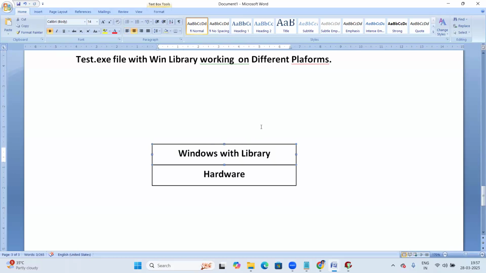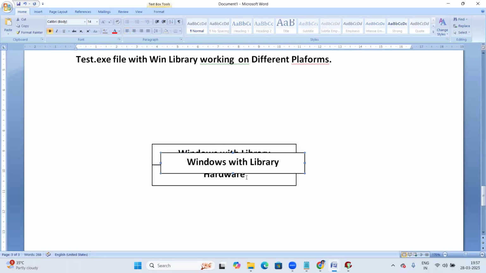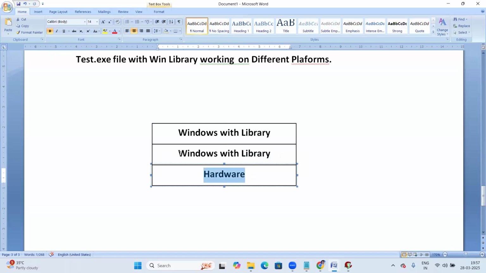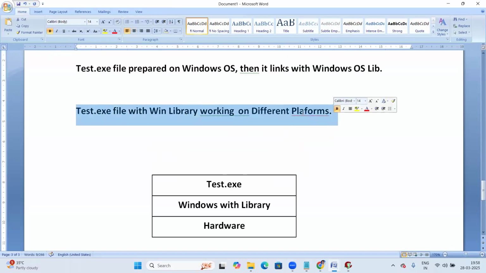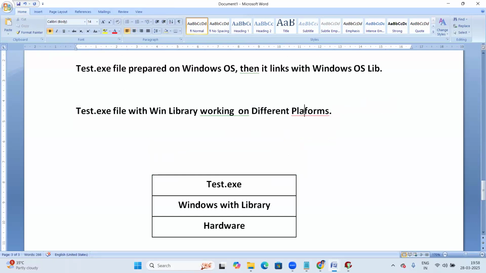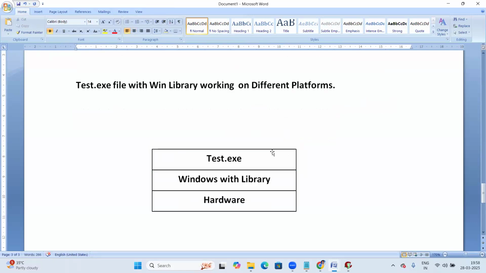Now on top of it, your exe file. So on top of hardware is Windows OS, and on top of Windows OS, now your program is running, the test.exe file. So this is test.exe file with the Win library working on different platforms. When I try to run the test.exe file, what happens here? Now it makes a call, simply a call to the Win library.